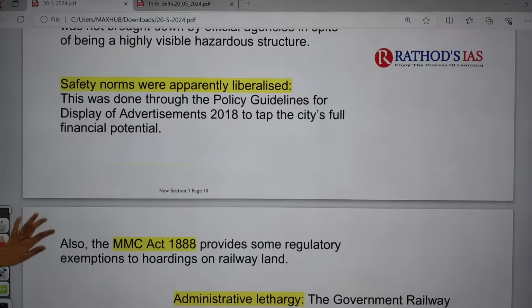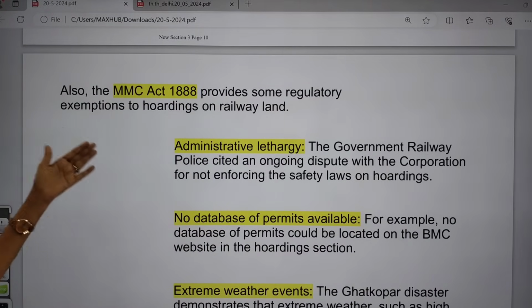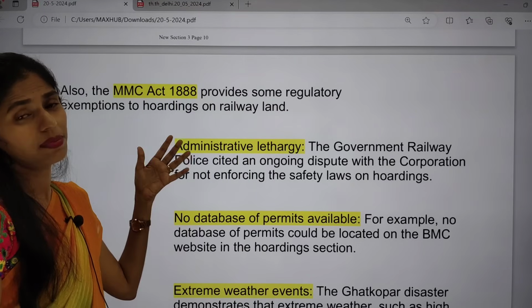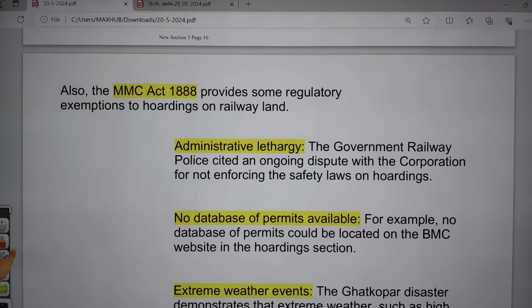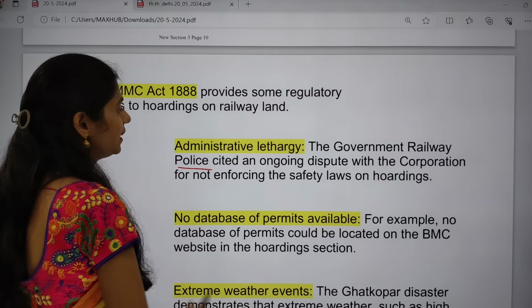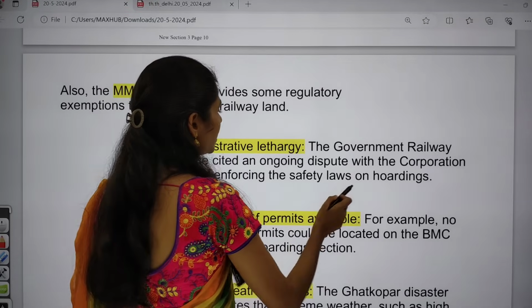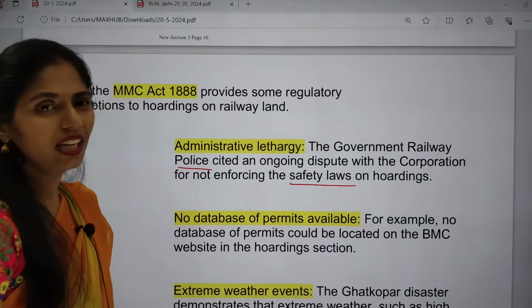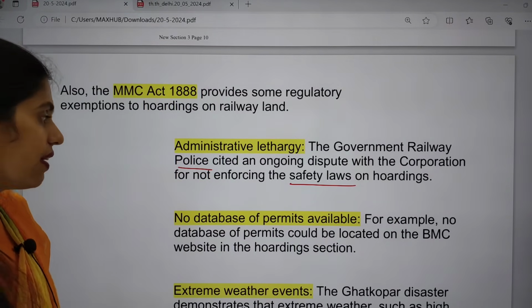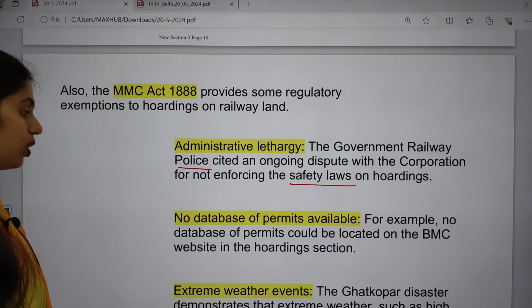And the next one here is that the MMC Act of 1888 provides some regulatory exceptions to hoardings on railway land. So these exceptions are being used. And next is administrative lethargy. The government railway police cited an ongoing dispute with the corporation for not enforcing safety laws on hoardings, and there is even no database available on the BMC website regarding hoardings.